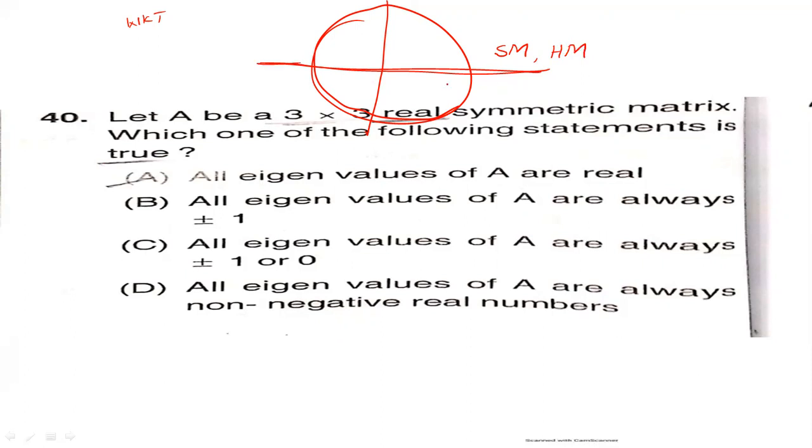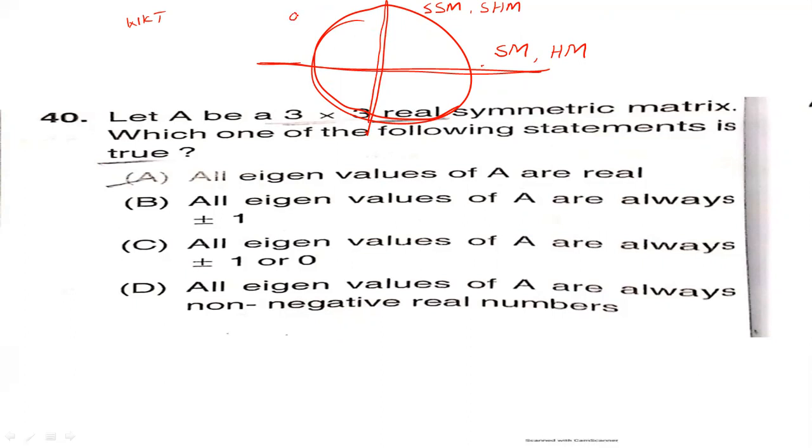Symmetric and Hermitian matrices contain all real eigenvalues. A skew symmetric matrix or skew Hermitian matrix contains all imaginary eigenvalues.